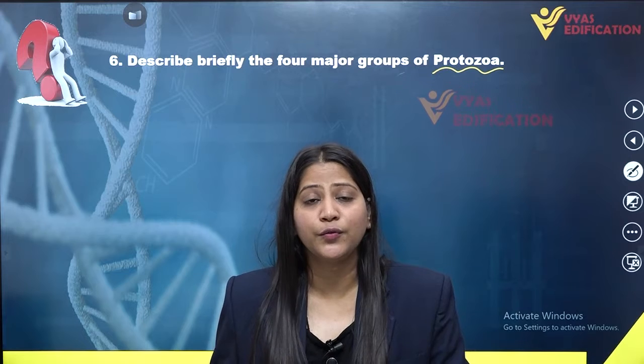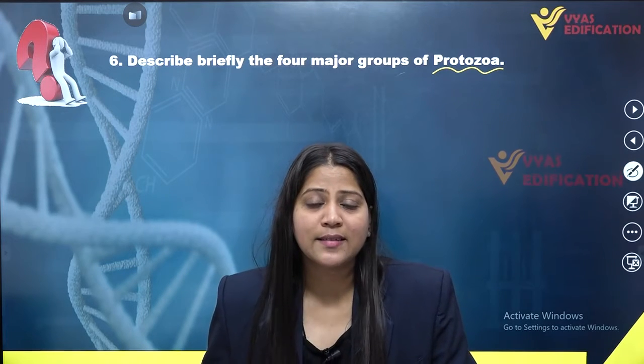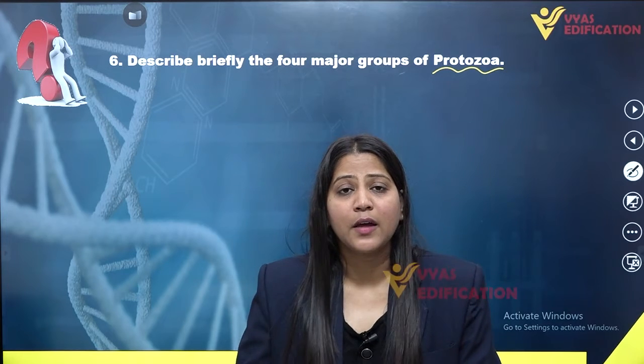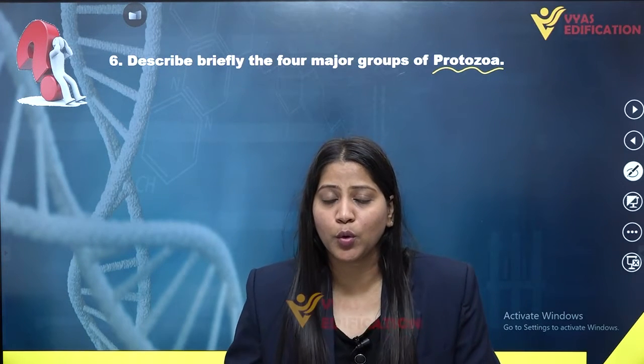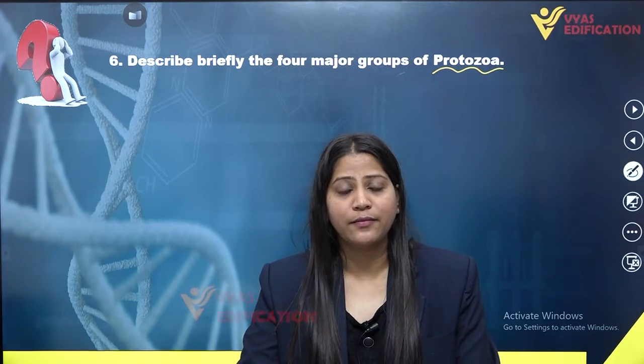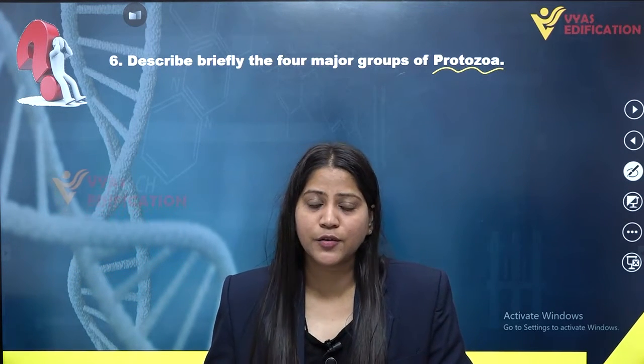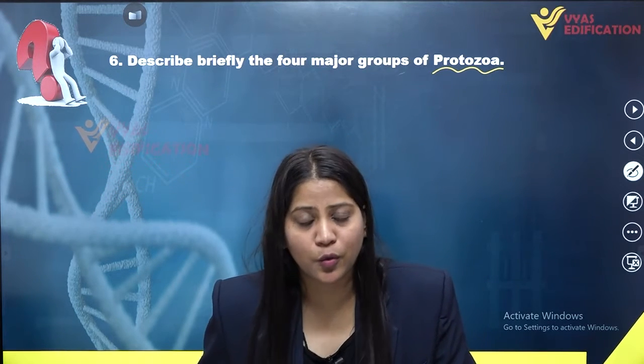The protozoans are basically divided into 4 major groups: amoeboids, known as sarcodines. Then we have flagellated protozoans, known as flagellates. Third we have ciliated protozoans, known as ciliates, and the last, 4th category or group of protozoa, we have is sporozoans.